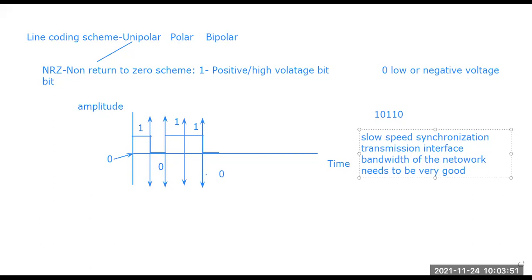With respect to that, there is another scheme, that is the polar scheme. It is just a thing of reverse. In NRZ we mention the higher voltage as 1, whereas the low voltage bit is 0. But what happens in the polar scheme?